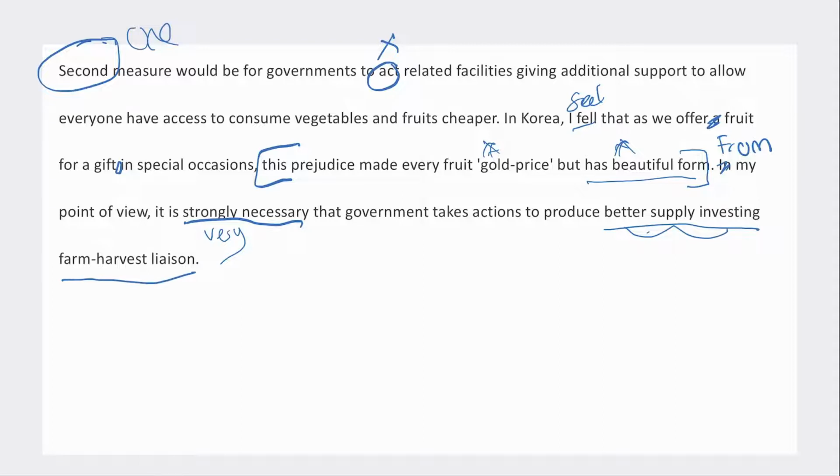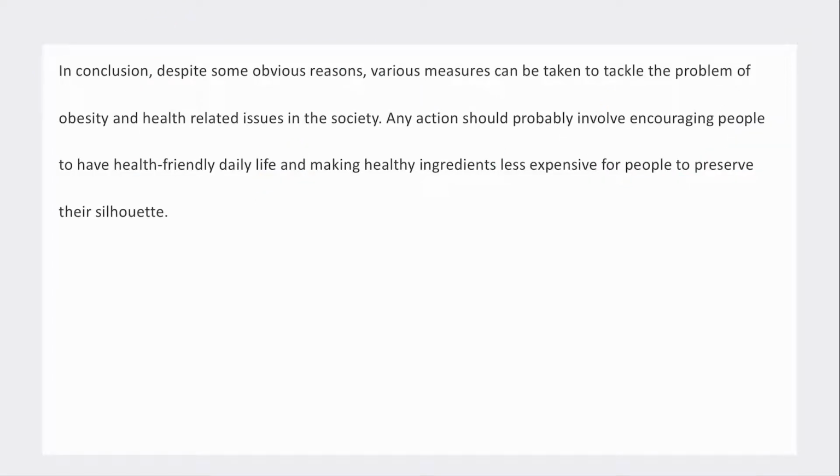Again, I can kind of feel what it is you're trying to say, that the government should invest more in getting cheaper fruits and vegetables, but I think I would just say that more plainly. I think trying to go with the more complicated vocabulary has actually made it a little bit more confusing.